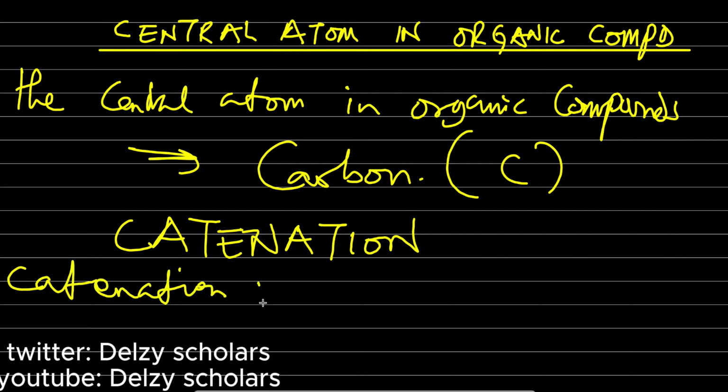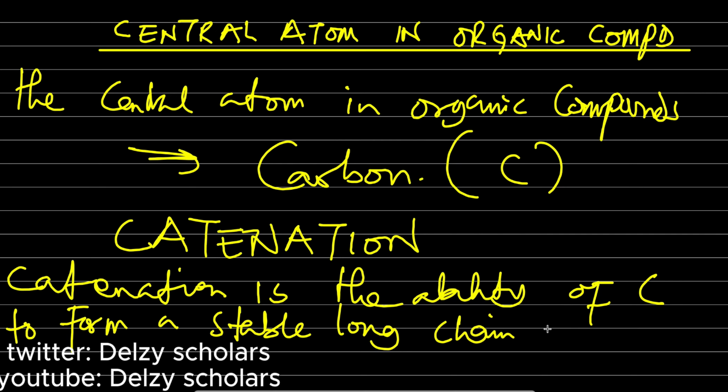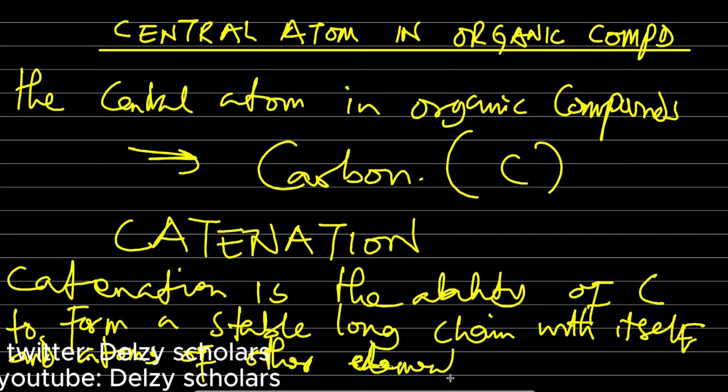So say: catenation is the ability of carbon to form a stable long chain with itself and atoms of other elements. Okay, now what are we referring to here?